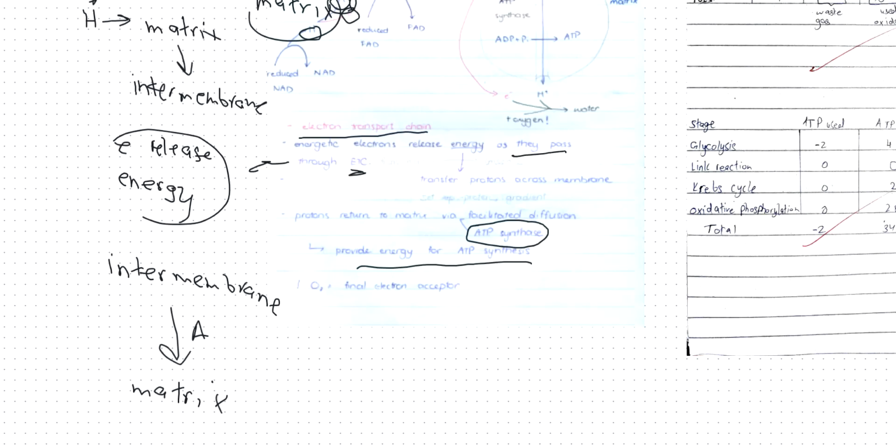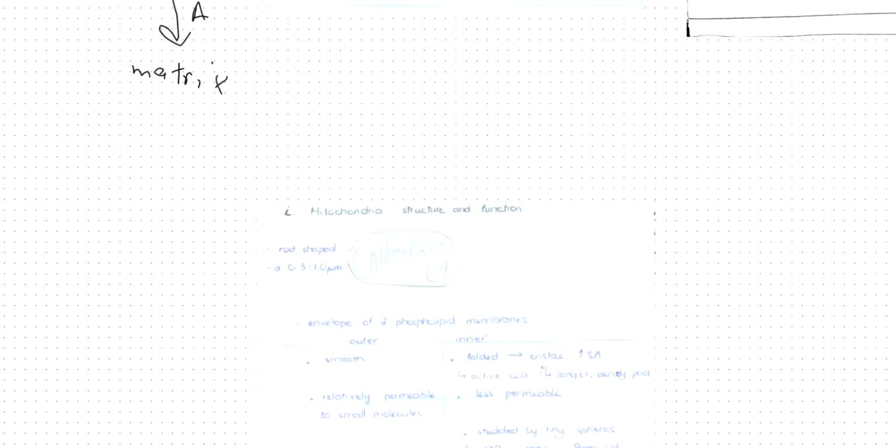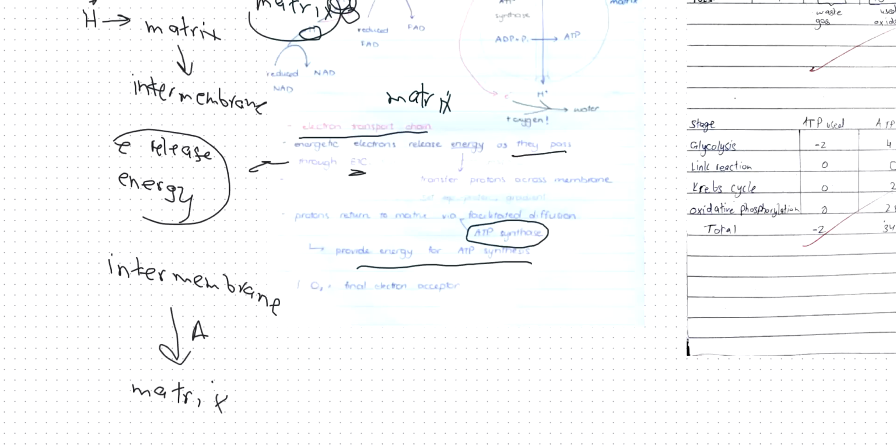And then when the protons go to the matrix, this is where oxygen comes into play. Oxygen will combine with electrons and hydrogens to make water. So oxygen, O2, would combine with 4 of these protons and 4 of the electrons, which were in the electron transport chain, to make 2 molecules of H2O, right? What is the role of oxygen in aerobic respiration? It will attach with the protons and the electrons to make 2 H2O, or basically 2 molecules of water.